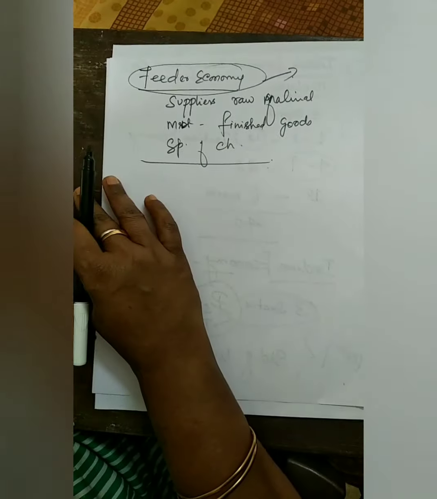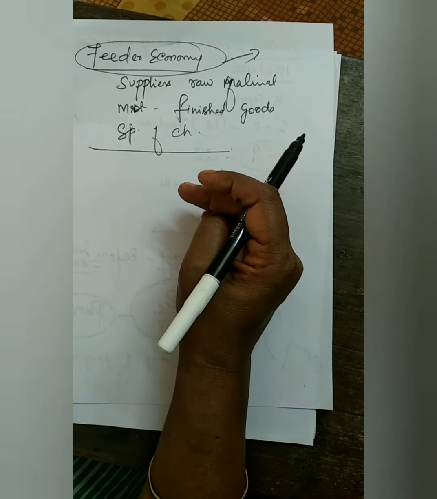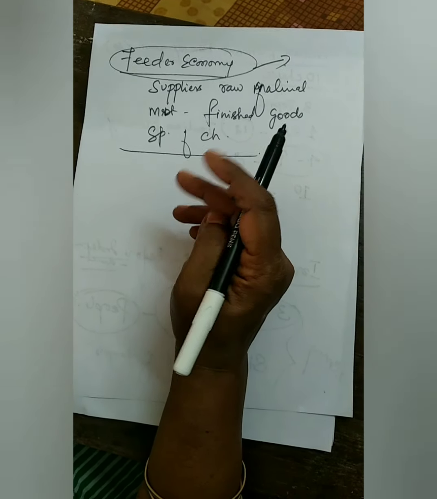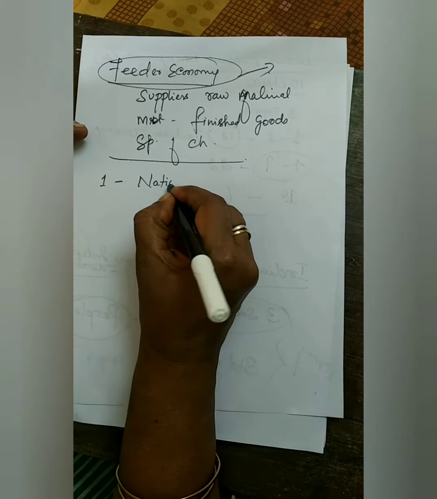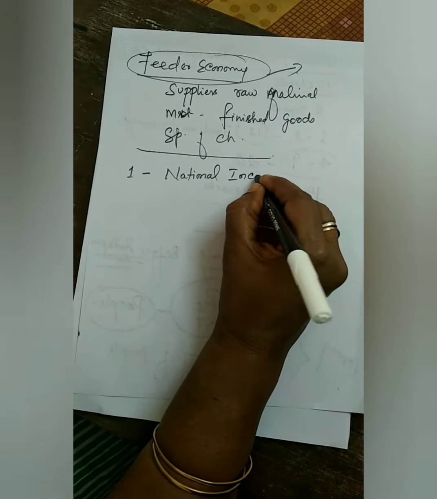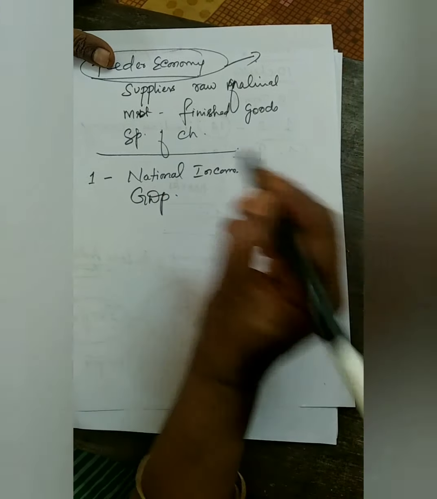Okay, so in what way can we know about the growth of the Indian economy, the economic development? There are 2 indicators. The first indicator is the national income. Already we studied national income in macroeconomics. So what is the base for the national income? GDP. What is called GDP?